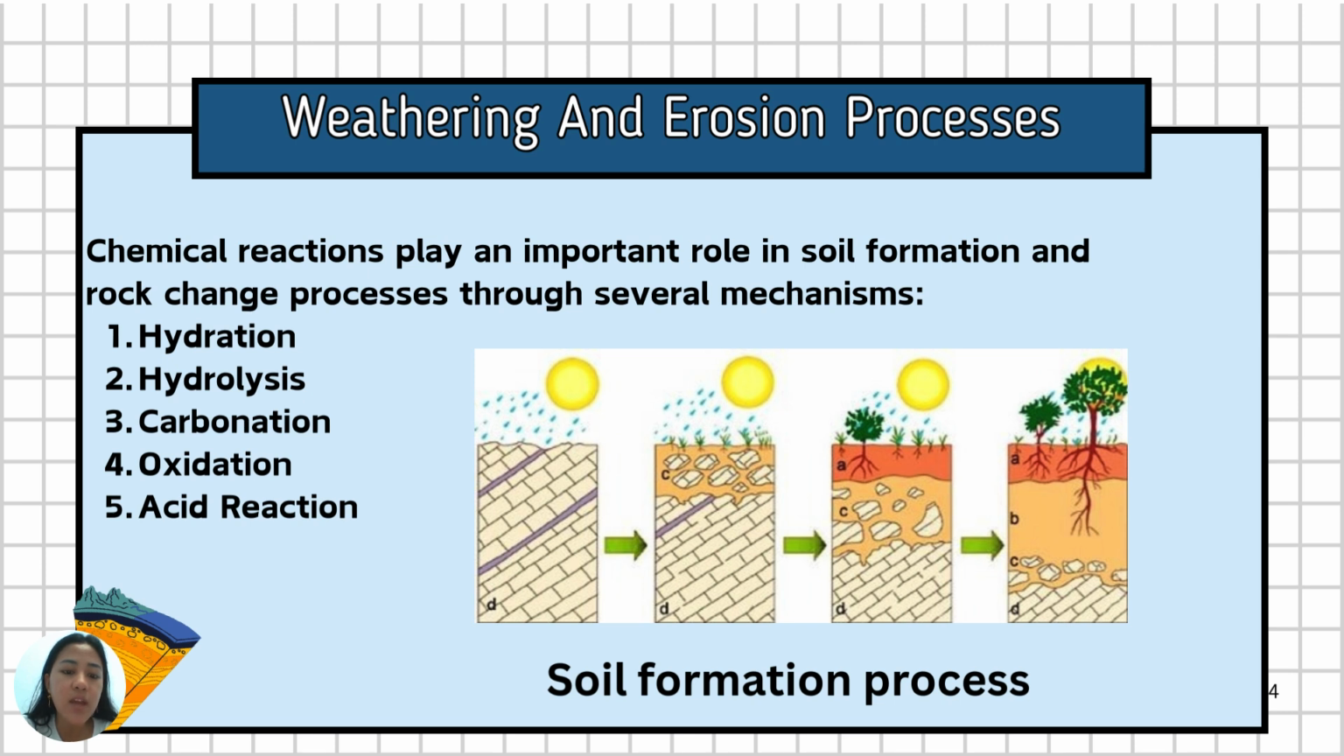Next, acid reaction. Organic acid production by plant roots and microorganisms can accelerate chemical weathering. This acid can dissolve mineral and make nutrients more available to plants. This process also contributes to the formation of more complex soil structure.